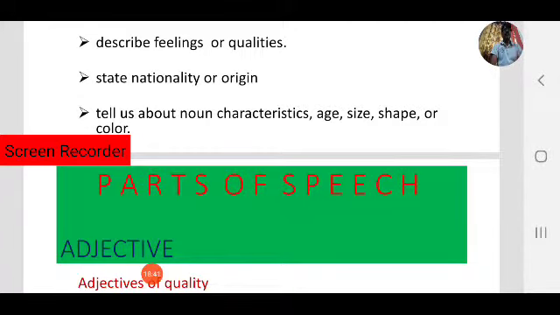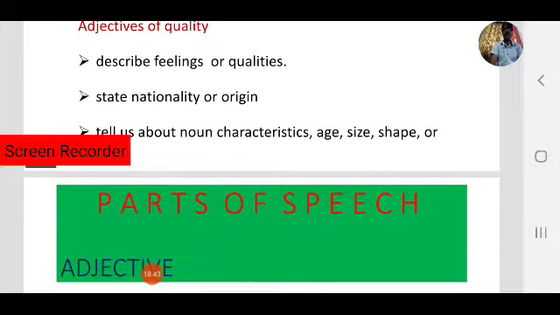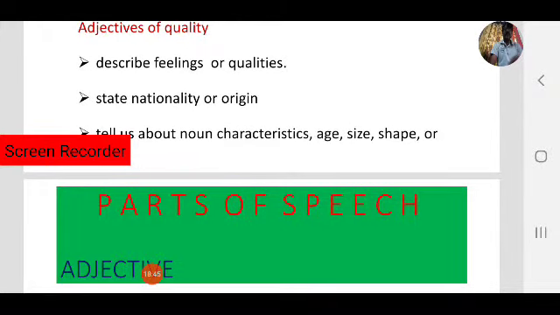So adjectives of quality describe feelings or qualities. Next, state, nationality or origin. Next, they tell us about noun characteristics: age, size, shape or color. These come under adjectives of quality. Note down.